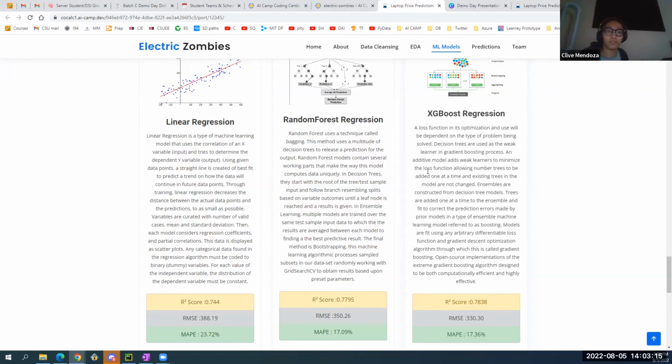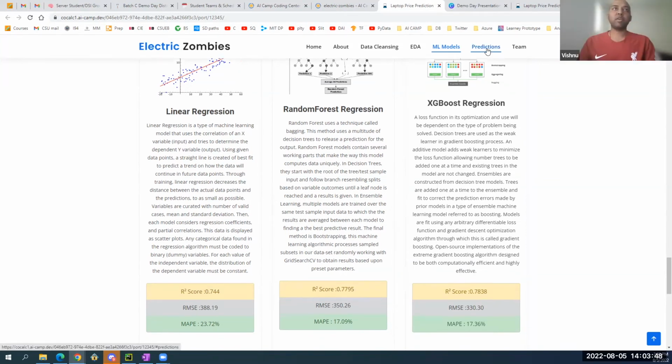For the XGBoost model, we achieved an R-square score of 0.7838, a RMSE of 330.3, and a MAPE of 17.36%. So that means that out of all of the machine learning models we have tried out, XGBoost gave the most accurate results, and therefore XGBoost is currently the algorithm in use to predict the price of laptops.